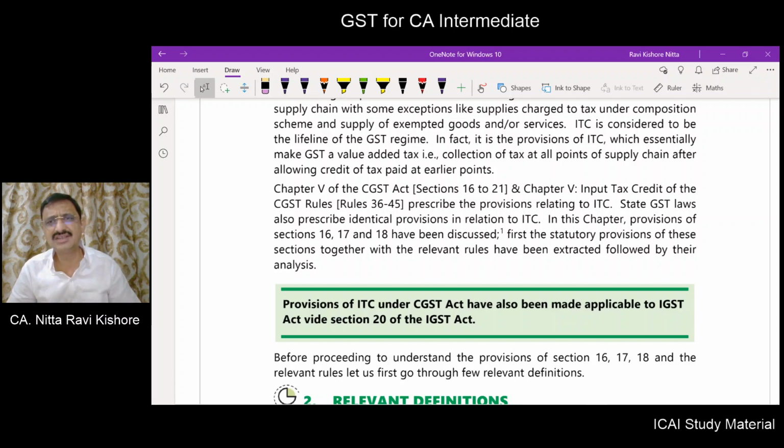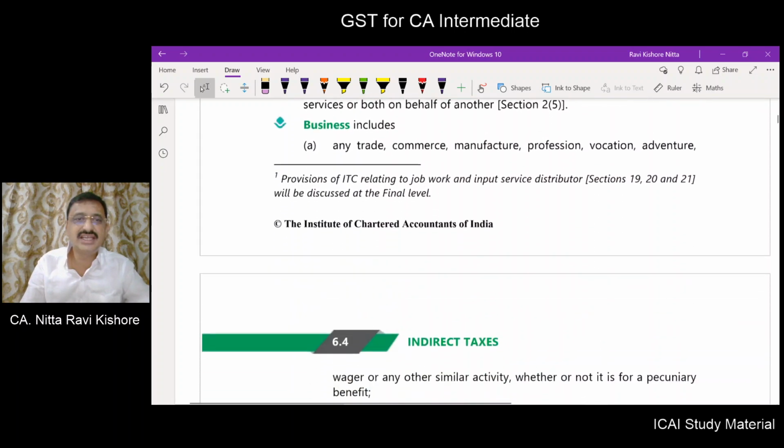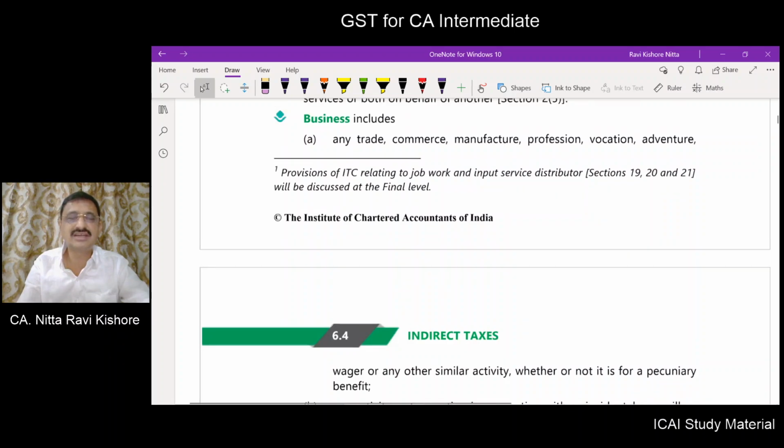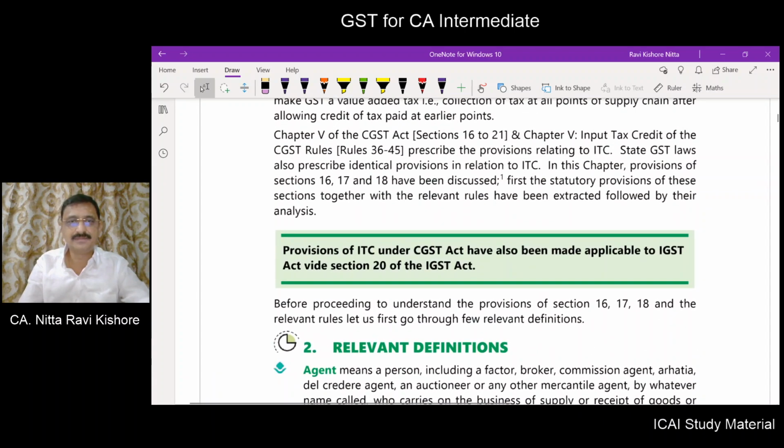Now, in the state level GST laws, as well as the IGST law, as well as the UTGST law, there will be similar provisions. In this chapter, we are dealing only with sections 16, 17 and 18 of the CGST Act. And the rules which relate to these sections we are going to understand. The balance of sections 19, 20 and 21, which relate to ITC in regard to job work, input service distributor, etc., will be dealt with at a later stage.